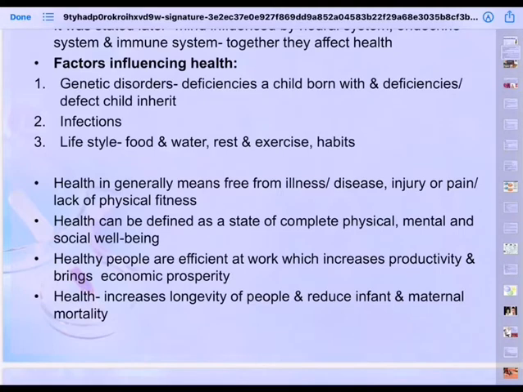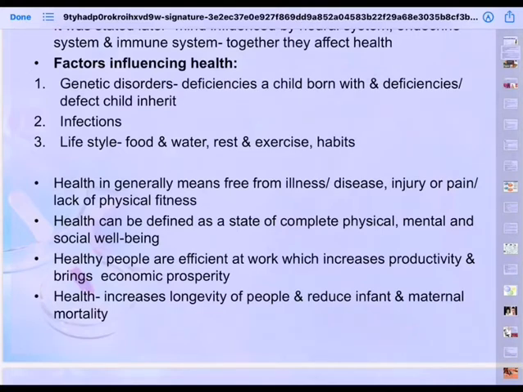Having a defective gene or a malfunctioning gene, a baby will be born, like for example, without ears, without eyes, without toes, and sometimes without hand also, or without any organ. These are genetic disorders. We will be studying this in genetics chapter in detail. And then there will be mental disorders also, defects in mental thinking.